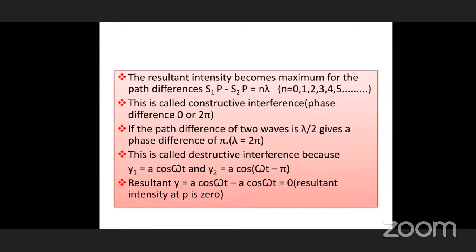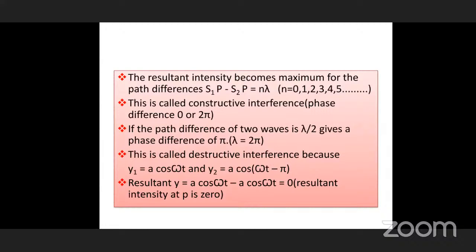N lambda means you can take 1, 2, 3, 4, 5 substituting n, 4 lambda, 5 lambda, 6 lambda. So 6 lambda means what is the phase? 6 into 2 pi. Each lambda is 2 pi. Like this, the numbers 0, 1, 2, 3, 4 and so on, if you write n, exactly you are getting the number of lambdas, or phase difference is 0 or 2 pi.